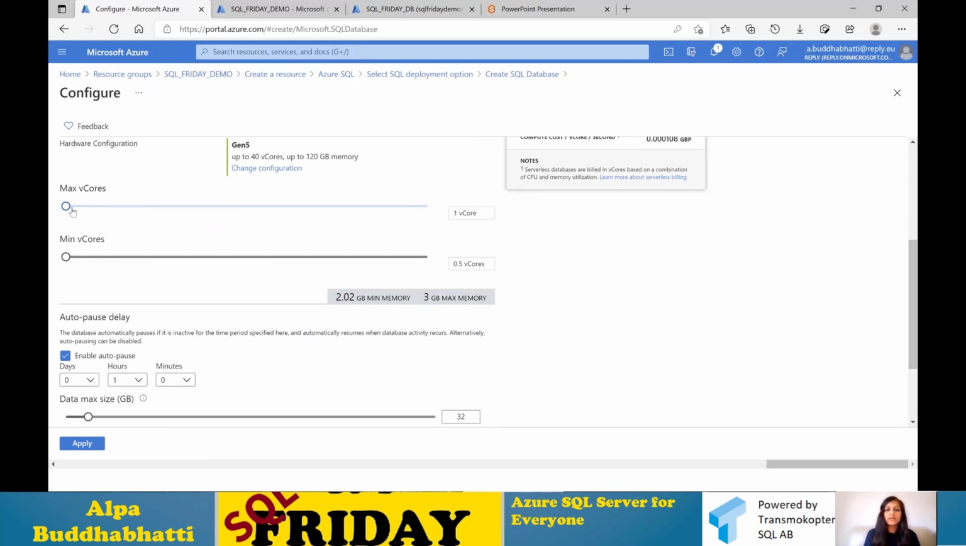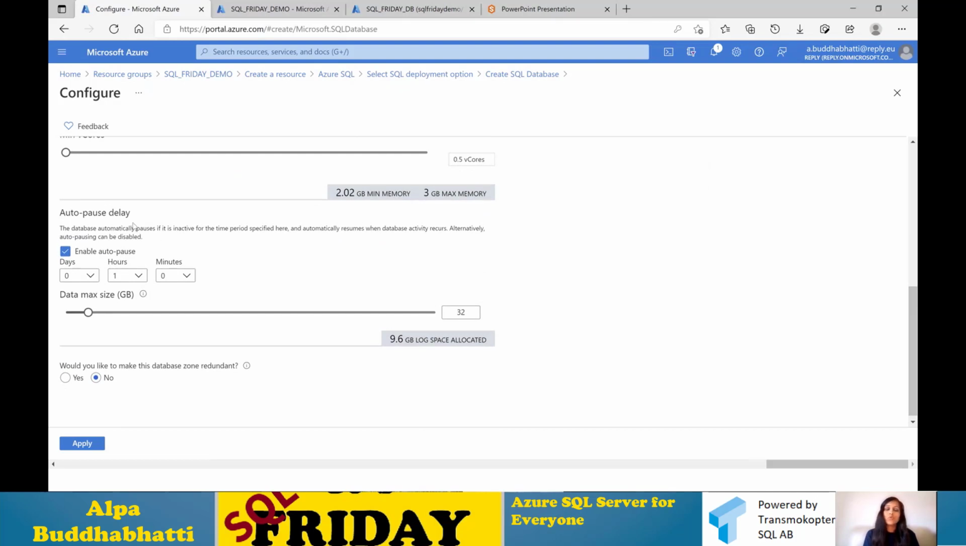You can increase or decrease the number of vCores, and you can increase or decrease storage as well here. I'm just using the default of one. And here is auto pause. For example, if your server is not used for the amount of time you specified here, it will automatically stop running. So here I have added 1 hour, but you can choose many other options which are here, like certain days or certain minutes or like that.